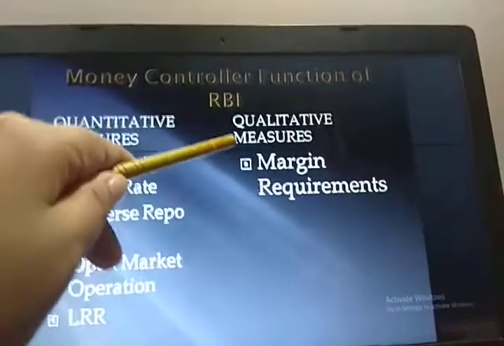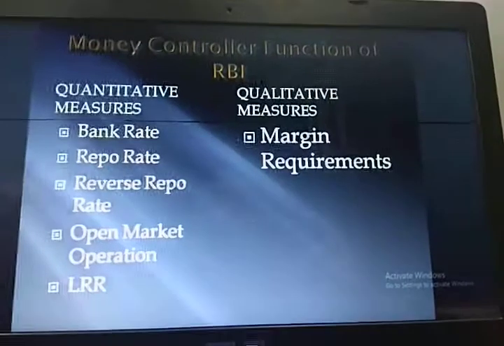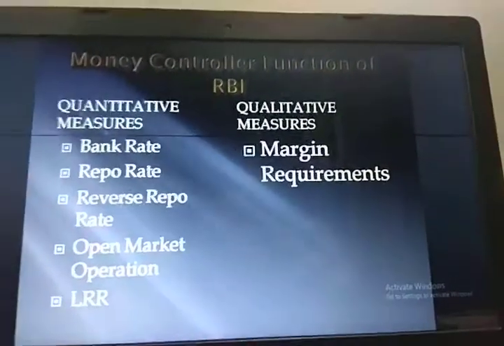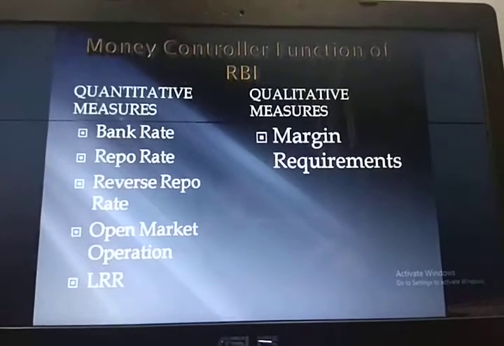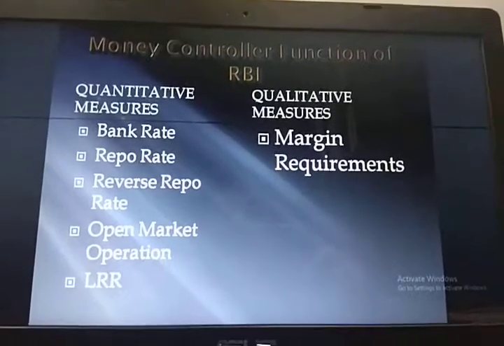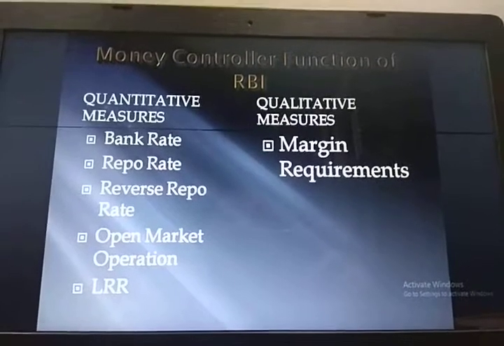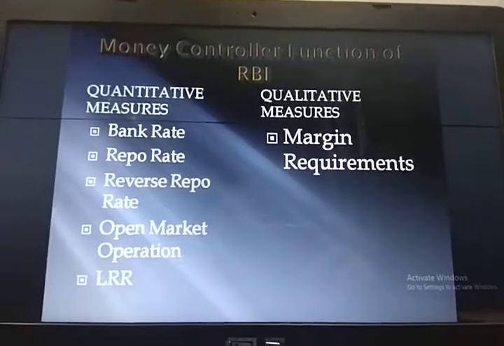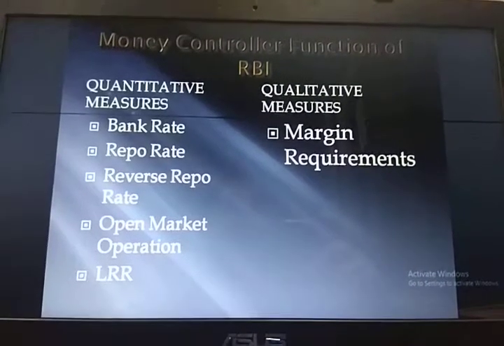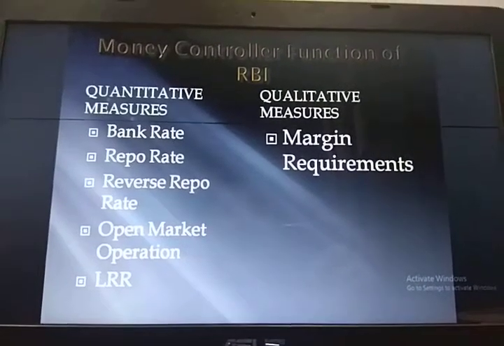Now we'll talk about the qualitative measure. Under that you have a point which is known as margin requirement. In order to make you understand what margin is, let me take an example. Suppose I go to a commercial bank to take a loan amount. The commercial bank won't simply give me the loan amount. Instead, it will ask for some security.